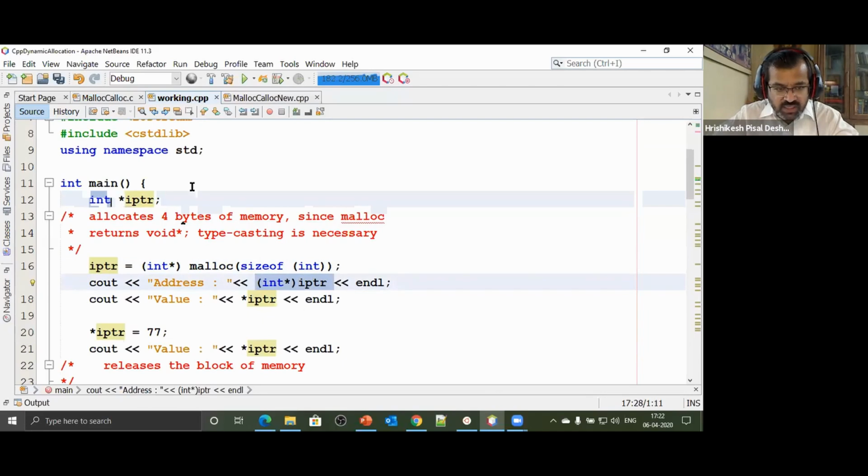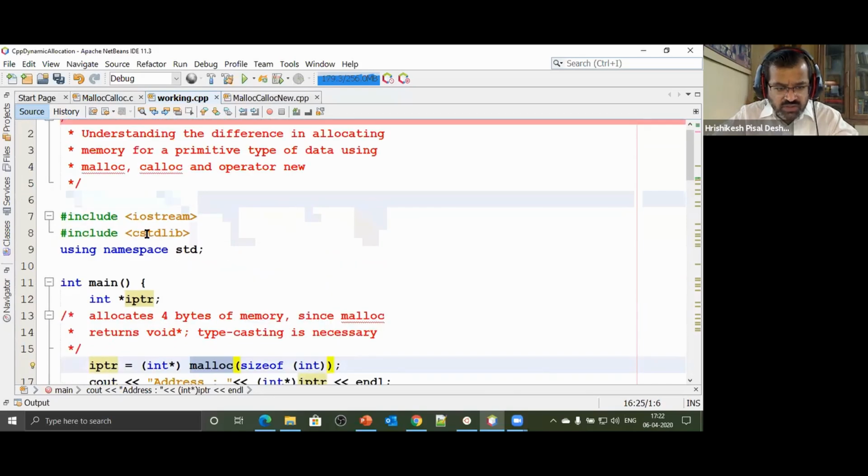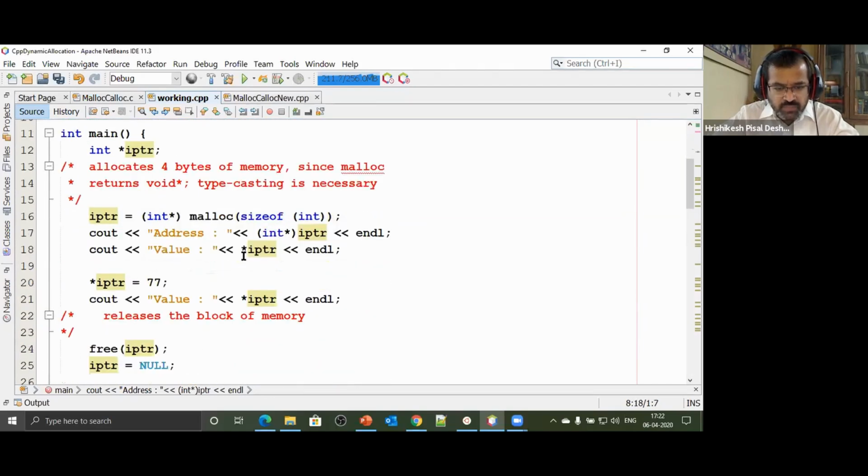I have printed the entire C++ code. Printing that address, C++ provides you this function. Just make sure that you use the header file. And then I print the value at that location. Now, when I print this value, I cannot predict what value will be there because we have used the function malloc, no initialization. So there will be some garbage value that may get printed. Then I say star ptr equals 77. That means at that block of memory, I'm storing value 77. And then when I print the value of star ptr, I'll get value 77.